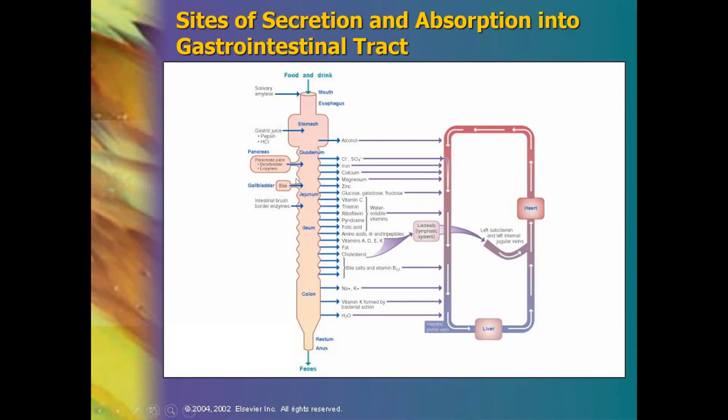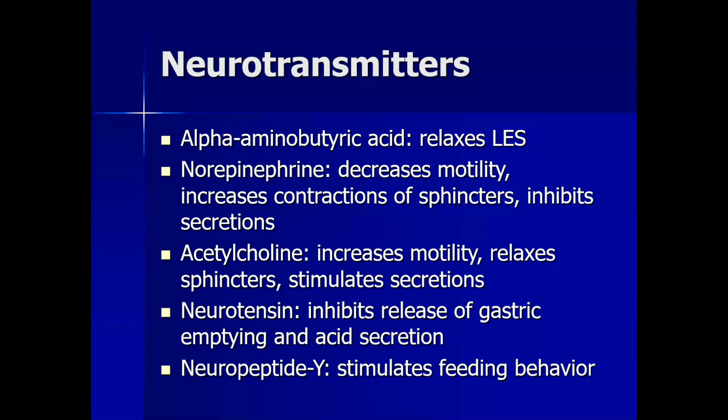occurs. Okay, in the duodenum, various compounds like chloride, iron, calcium, magnesium, zinc, glucose, galactose, maltose, vitamins, thiamine, several types of vitamins, and cholesterol get absorbed in the small intestine. And in the large intestine, sodium, potassium, vitamins, and water are absorbed.